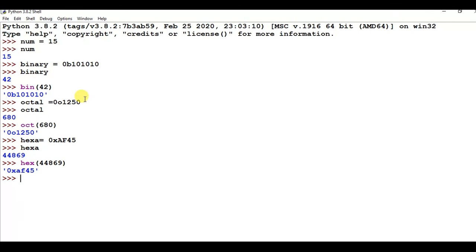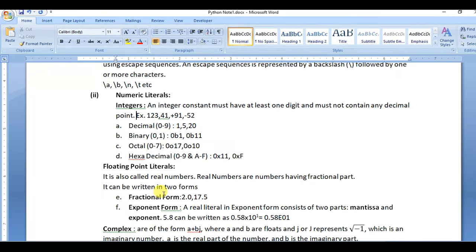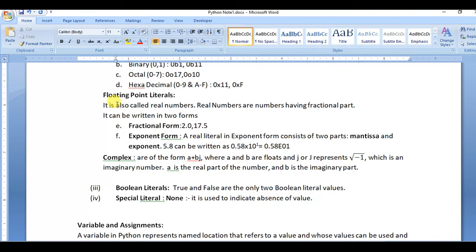So these are the functions that can be used to convert a decimal number into binary, octal or hexadecimal, and these numbers you can directly use in your Python program. So these are the integer literals. The second is floating point. When your number has some fractional part, that is called a floating point literal.